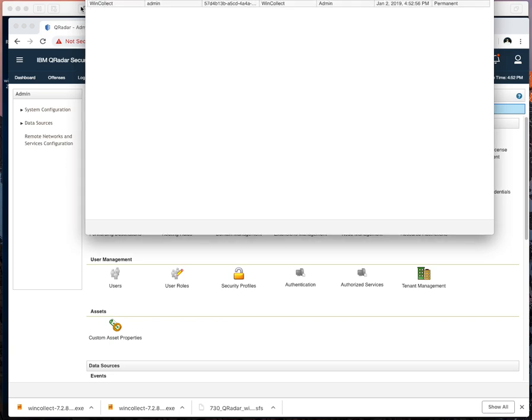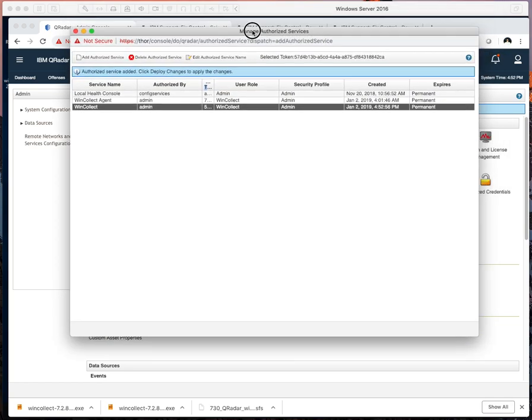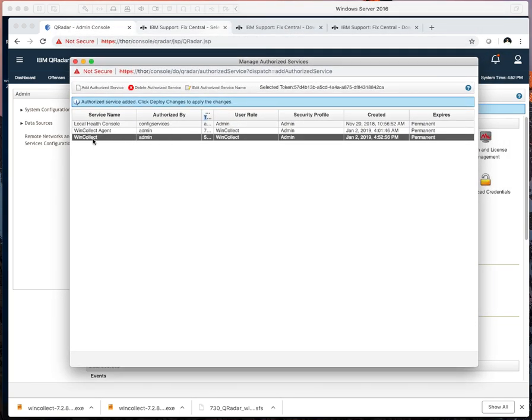It might be a little hard to see. This will be our WinCollect agent, or our box. Here, I'm going to shrink the key just to show you the whole thing. We'll bring that down. So this would be the name of it, who it's authorized by, the role is WinCollect, and the security profile. I only have admin in the security profiles. It would limit access to certain log sources and networks and stuff like that. I'm going to move this to the side for now, and we're going to start the installation of the agent on the server.